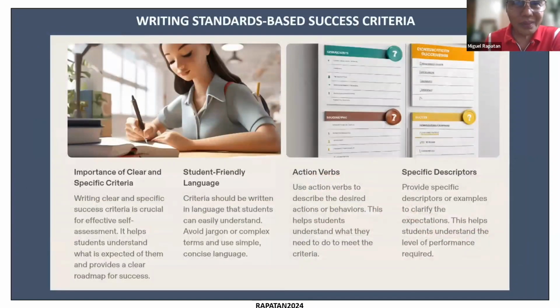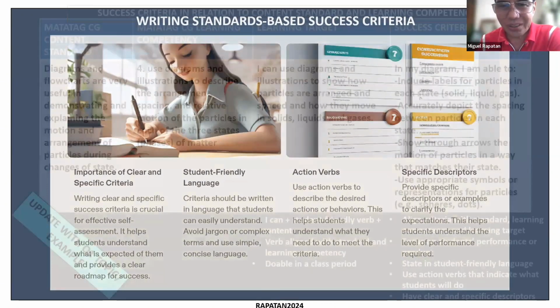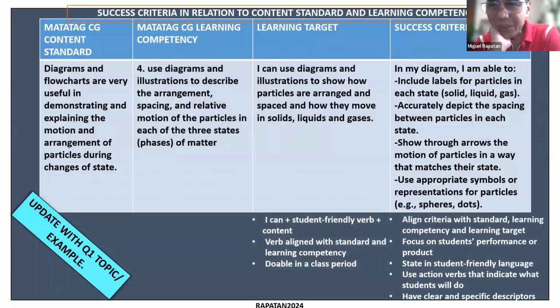Okay, so how do we write standards-based success criteria? Again, remember, we're always connecting with the K-12 standards. So first, it's important to have clear and specific criteria. Like learning targets, use student-friendly language. Have action verbs so that students know exactly what they're going to do, and to have specific descriptions. Okay, so here's the example of a success criteria.